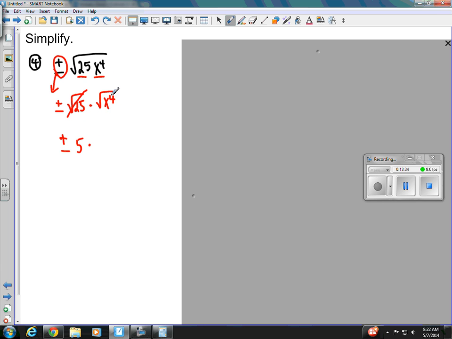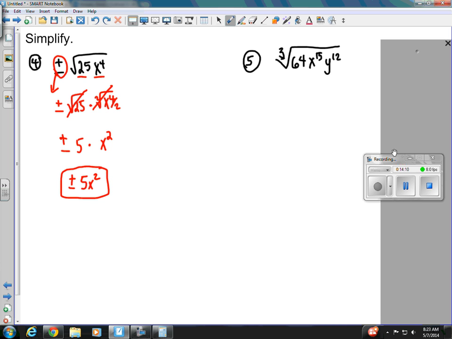And then it says for our variable in step 3, we're going to divide the variable's exponent by the index. So remember, square root has a hidden index of 2. So I'm going to divide its exponent by 2, and that makes the radical disappear. And x is going to be 4 divided by 2, which is 2. Now the last step is make sure it's written in simplest form, and since it's 5 times x squared, I can just say plus or minus 5x squared. There we go. That's our final answer.